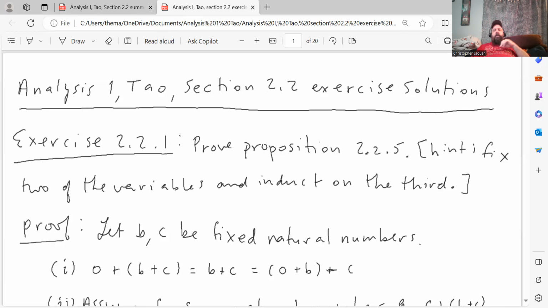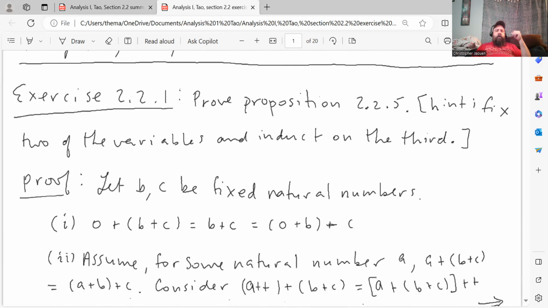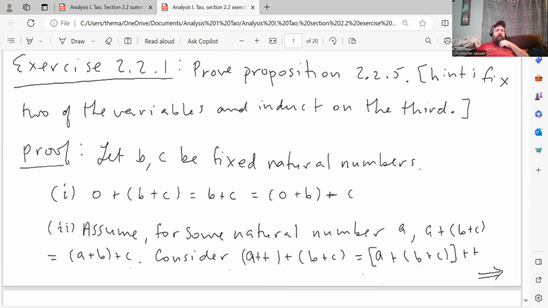Proposition 2.2.5 says that addition of natural numbers is associative. So he's asking us to prove associativity. So here we go, I'm using his hint. Let B and C be fixed natural numbers. Then the base step: (0 + B) + C is B + C, which is the same thing as 0 + (B + C), because 0 plus anything is equal to that thing. That was one of the axioms. So that shows that the base step is satisfied.